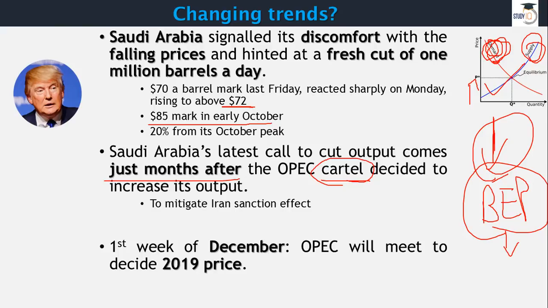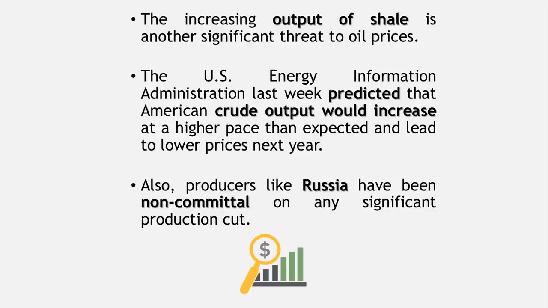This supply can be matched by extra production. This was decided by OPEC nations, but now in a month or so we find that Saudi Arabia is changing its decision. Now they are going to meet in the first week of December, and they are going to talk about this 2019 average price.